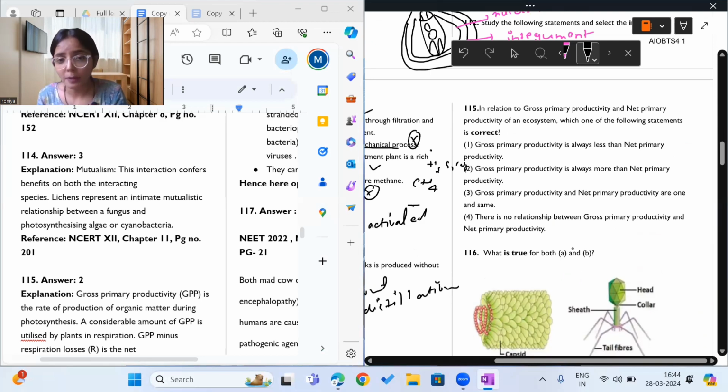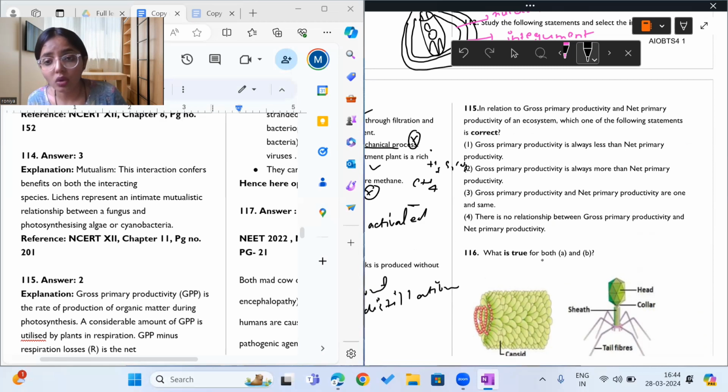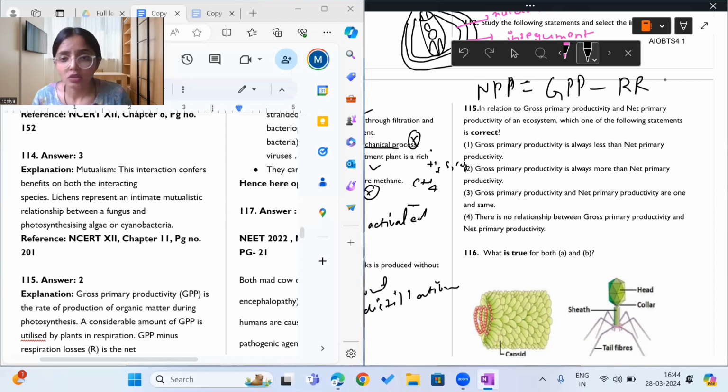If the paper goes this way. 115. What does it say in relation to gross primary productivity and net primary productivity of an ecosystem? Which one of the following statements is correct? Gross primary productivity is always less than net. No, no, no. Net primary productivity, NPP, is equal to GPP, gross primary productivity, minus respiratory requirements. Let's write RR. So gross primary productivity is always more than net primary productivity.